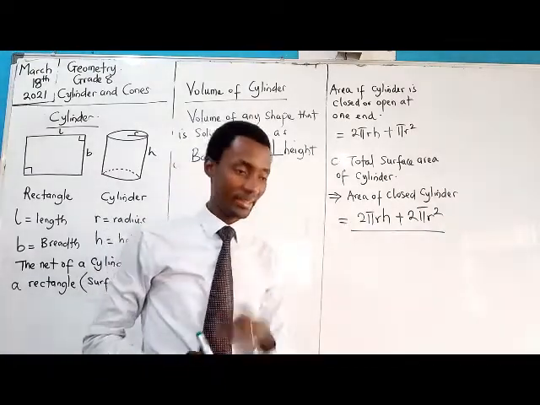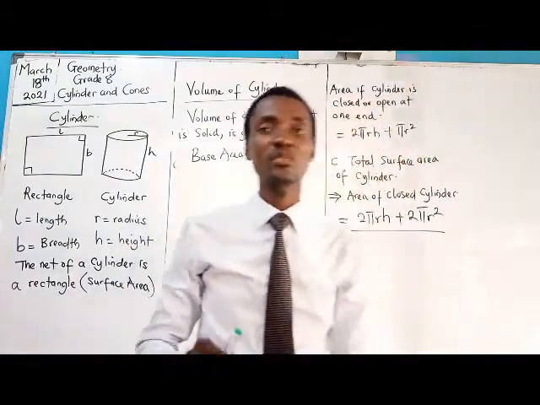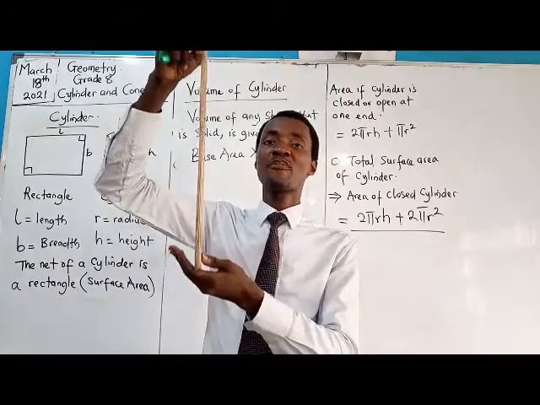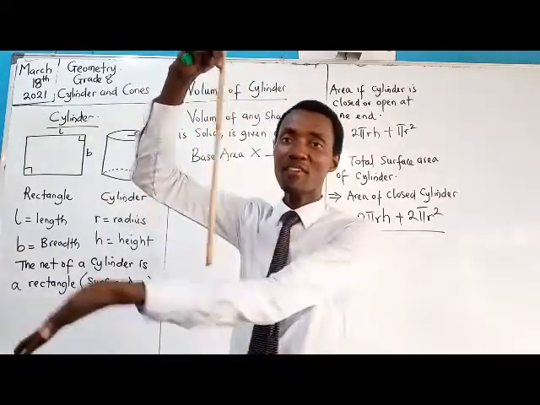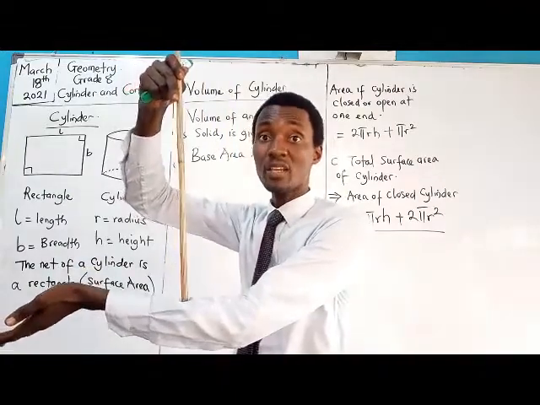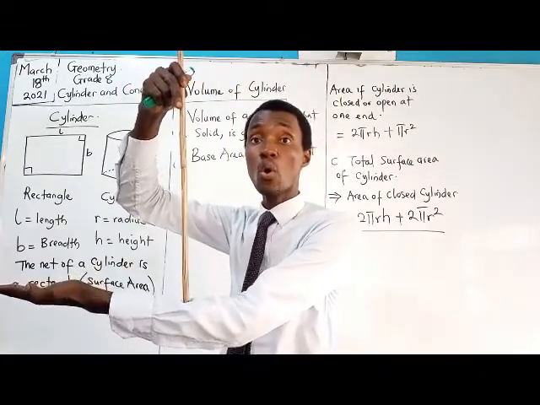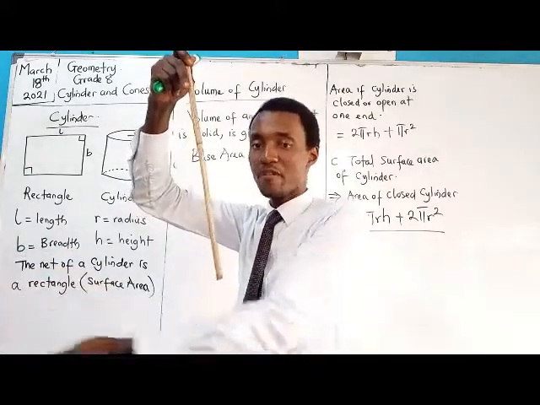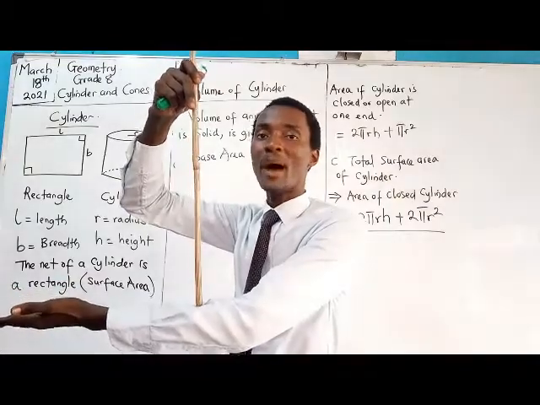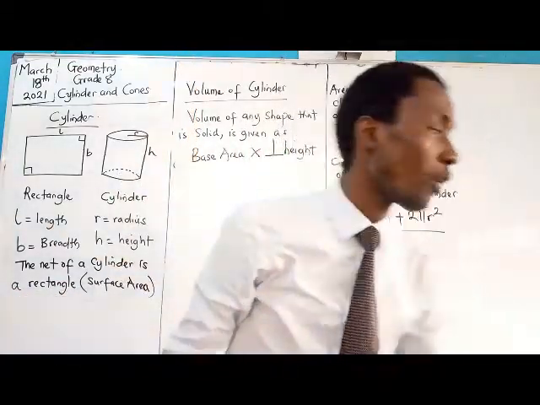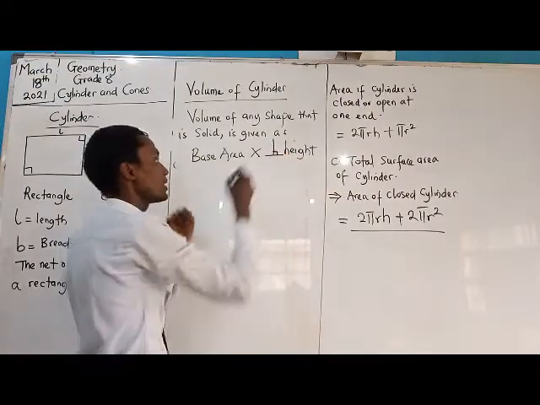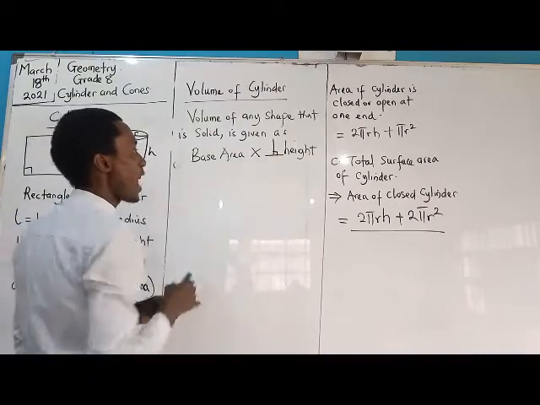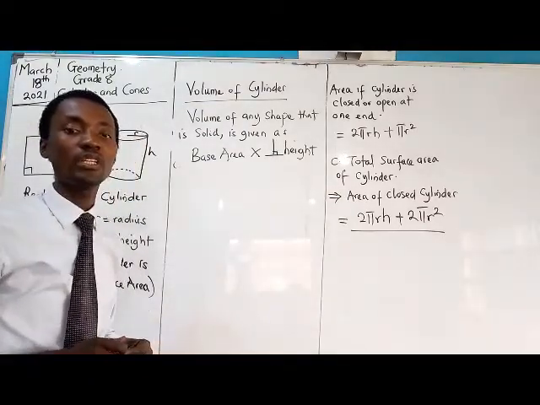What then is perpendicular height? Let's use this wonderful illustration. If I have a vertical line and I have a horizontal line, 2 perfectly placed lines, the relationship between this vertical and this horizontal is what is called perpendicular, and the angle that will be formed there will be 90 degrees. So the base area times the perpendicular height gives us an idea of the volume.